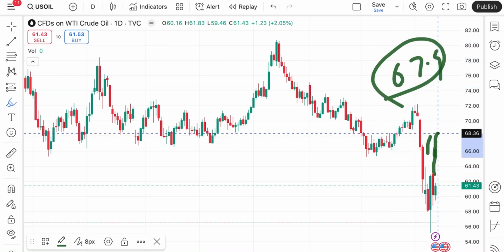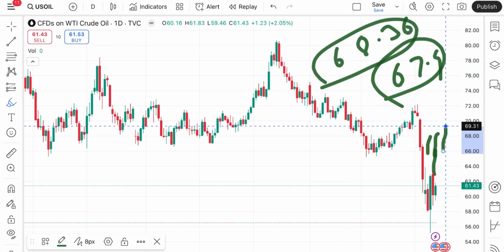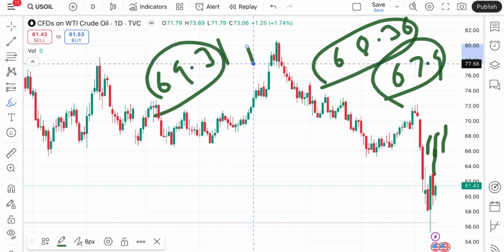$67.9. If the price goes above that level, the chance of touching 68.36 we can see. And if that sustains, a further upside we can see towards 69.31, and then a further upside.